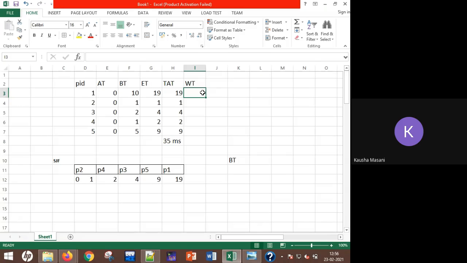All right, give me the waiting time here. Turnaround time minus burst time. 19 minus 9, 10. Then 0, 2, then 1, 4, and total 16. The average is 3.2 milliseconds. Okay, 3.2 milliseconds, and turnaround timing average is 7. So that's your SJF.